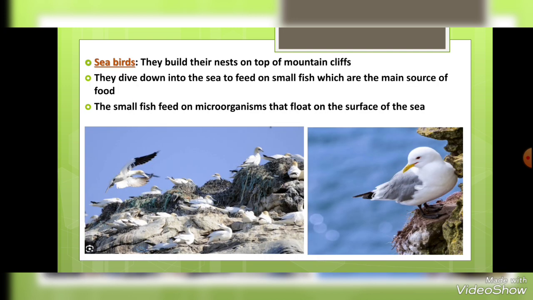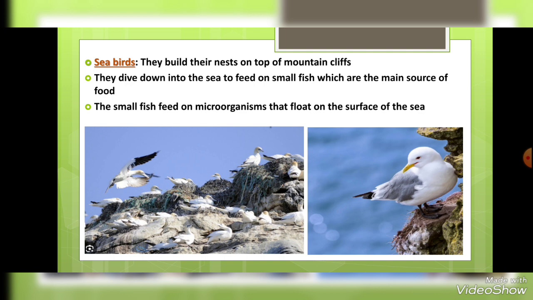One of the organisms that live in the ecosystems is called the seabirds. Seabirds, as you can see here in the picture, build their nests at the top of the mountains or the mountain's cliff. How can they get their food, or how can the energy flow in that ecosystem? They dive down or fly down to the sea to feed on the small fishes, which are the main source of food. So their favorite dish is the small fishes, and they can fly down to the rivers or to the sea to eat those small fishes.